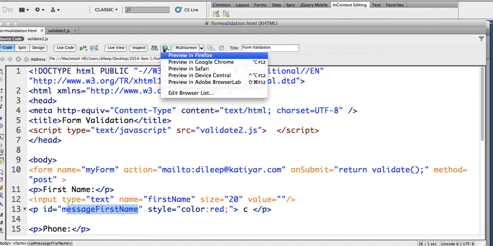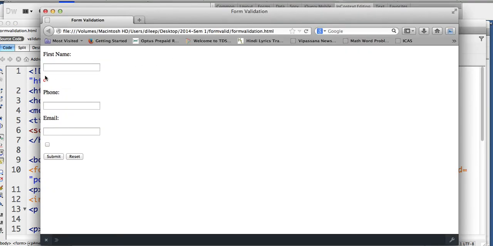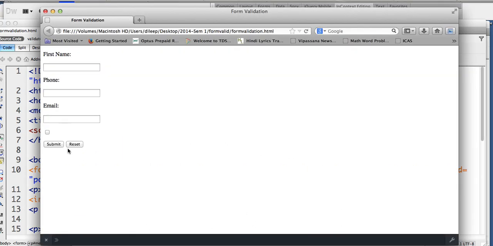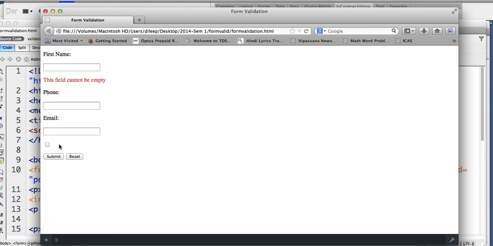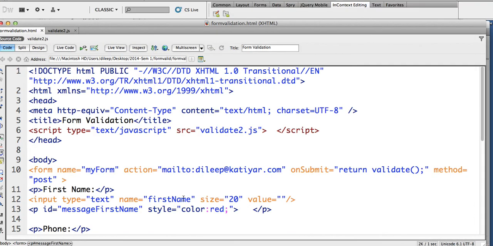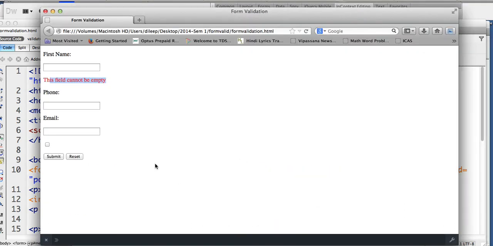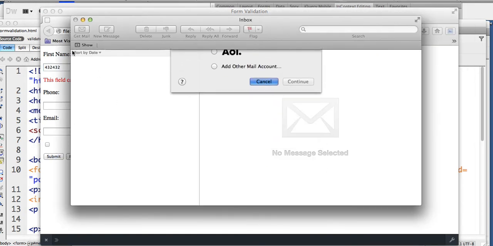Let us test it. I had put some text there, I'll just clear that. So now if I submit this, it says this field cannot be empty. Okay, I might put a breaking space there, so I get an empty space, and this field cannot be empty. And the moment I put something, I need to erase that message, right? Also, I need to check for this, that if it is numbers, it should not send an email. So let's do that.